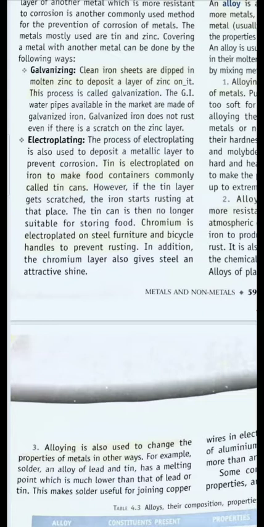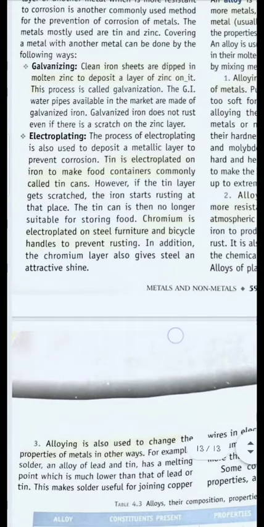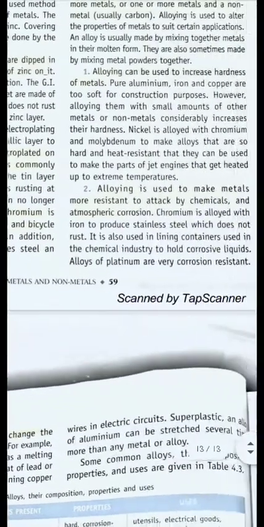A good example of this is that nowadays you can see the taps are coated with chromium, so they have a much longer life as compared to earlier days when the iron nail gets damaged due to rusting. Now with the chromium plating, the life of these taps is longer. Likewise, electroplating is done in other spheres also. Chromium electroplating is also done on steel furniture and bicycle handles to prevent rusting.